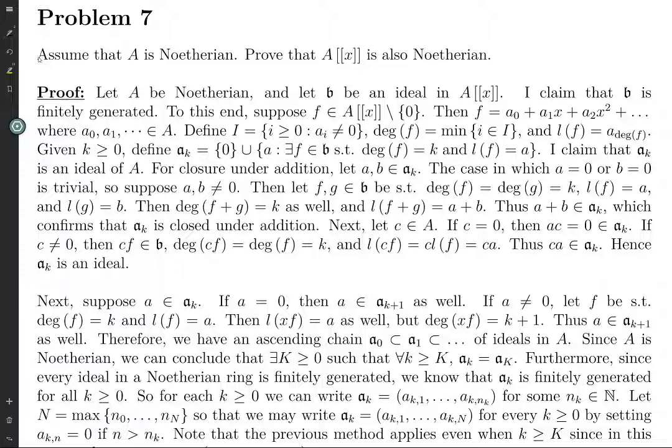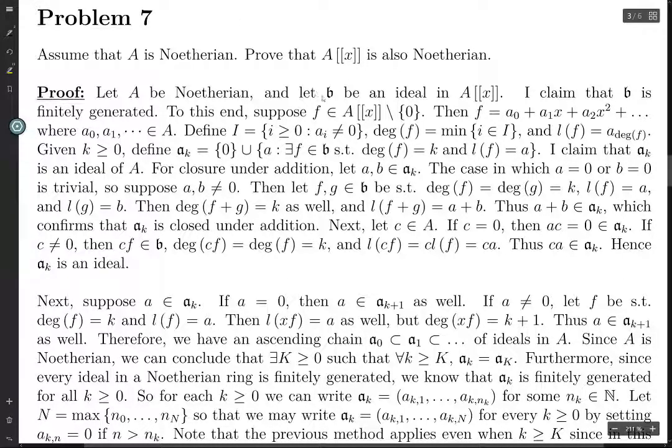So anyways, what we're going to do is prove that every ideal of the formal power series ring is finitely generated. So let A be Noetherian, and suppose that we have an ideal in the ring of formal power series. We want to prove it's finitely generated. So suppose we have a non-zero formal power series, then we can write it as an infinite sum of coefficients in A times powers of x.